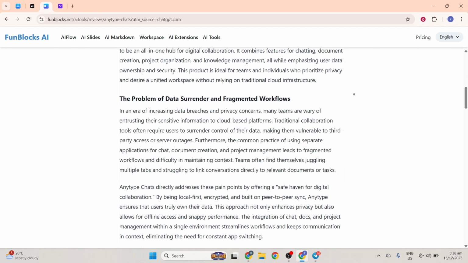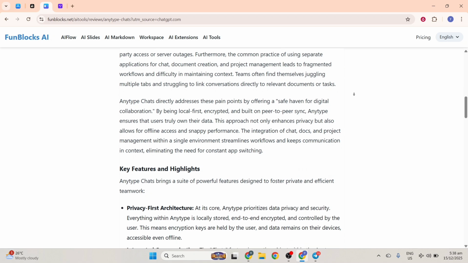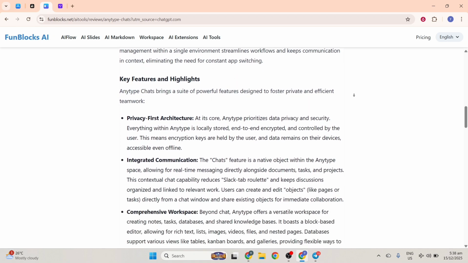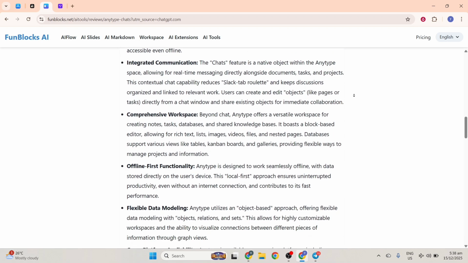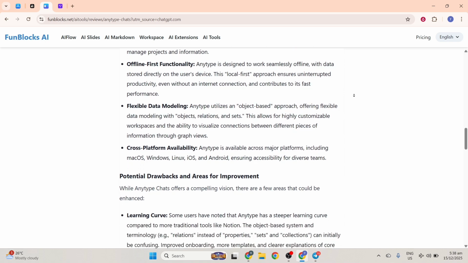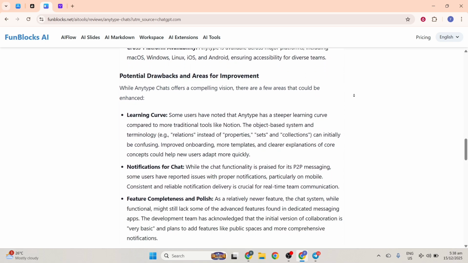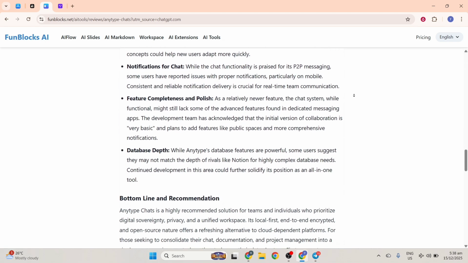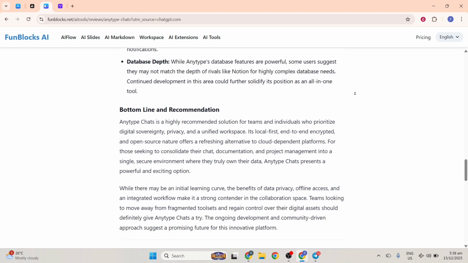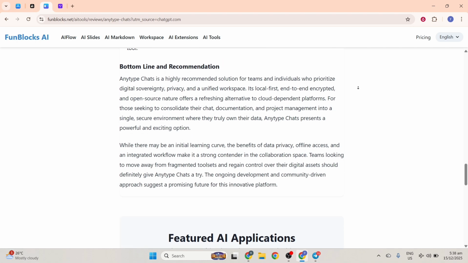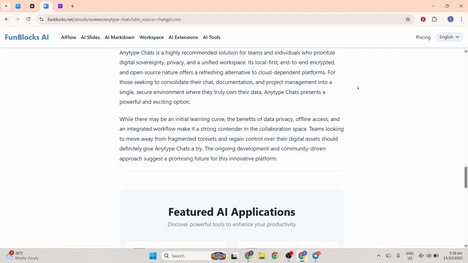In practice, users appreciate that chats sit beside documentation in the same environment, and how objects shared in chats immediately open for collaboration, reducing the need to switch between tools. However, some people note that chat features are still basic compared with dedicated messaging apps. Notifications can be inconsistent, and not everyone finds the chat indispensable yet.